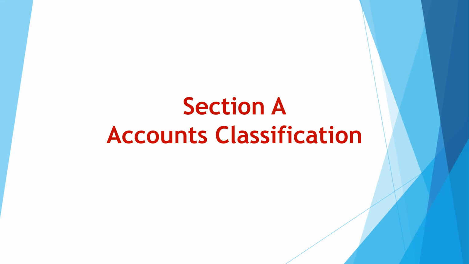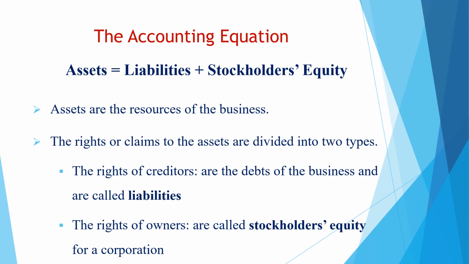Now let's start Section A in the accounting part, the accounts classification. We start with the basic equation of accounting. The basic equation of accounting is assets equal liabilities plus stockholders' equity. Assets are the resources of the business, such as cars, buildings, cash.